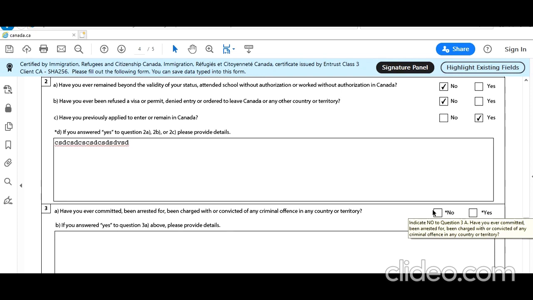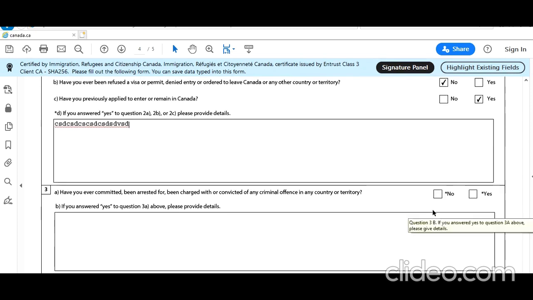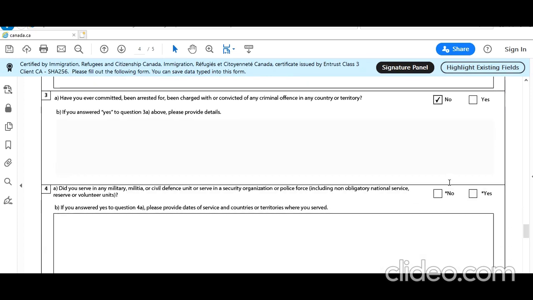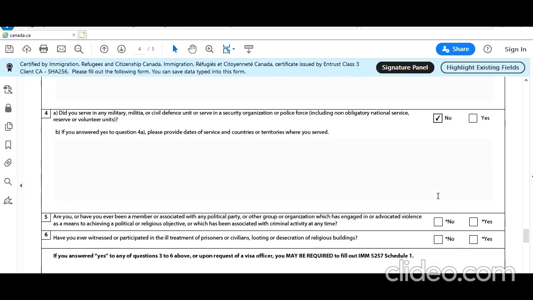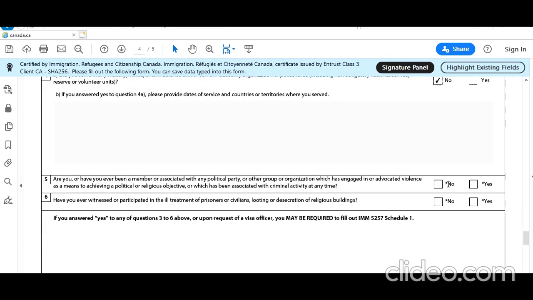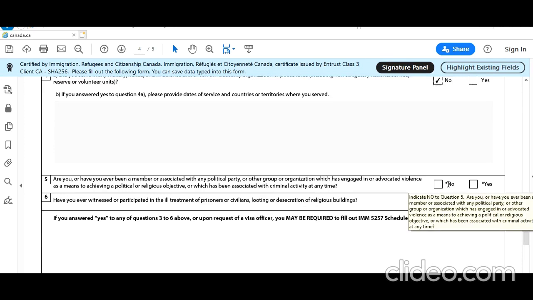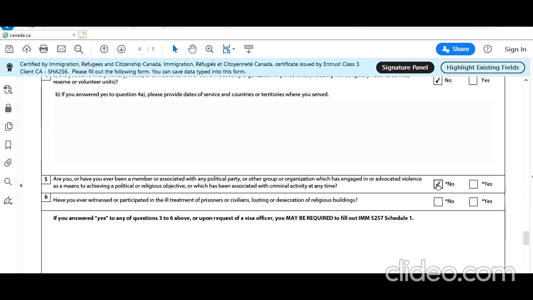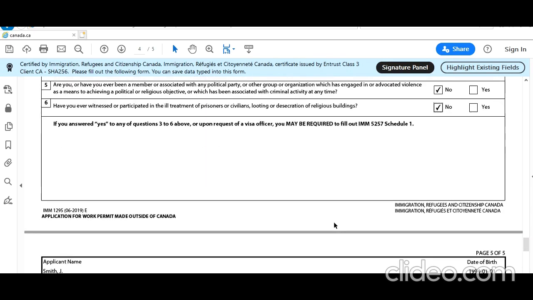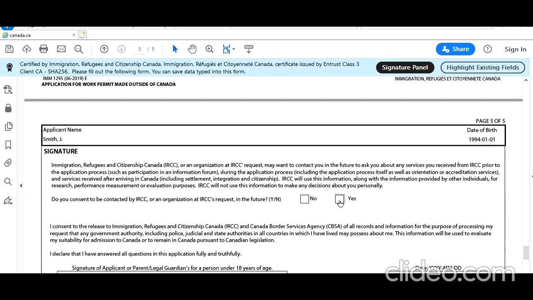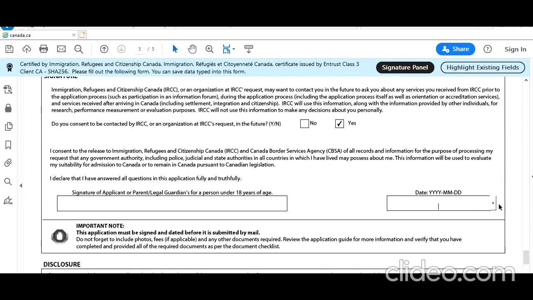Have you ever committed, been arrested for, been charged with or convicted of any criminal offense in any country? Let's say no. Did you serve in the military or militia? No. Have you ever been a member of or associated with any political party or organization which has engaged in or advocated violence or been involved in ill treatment of civilians? No. IRCC, okay, the date you can pick up from here.